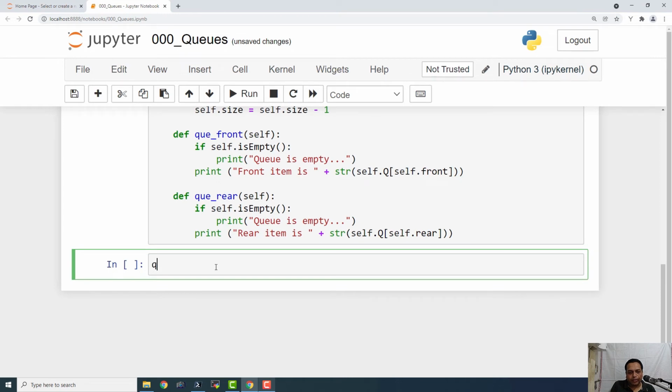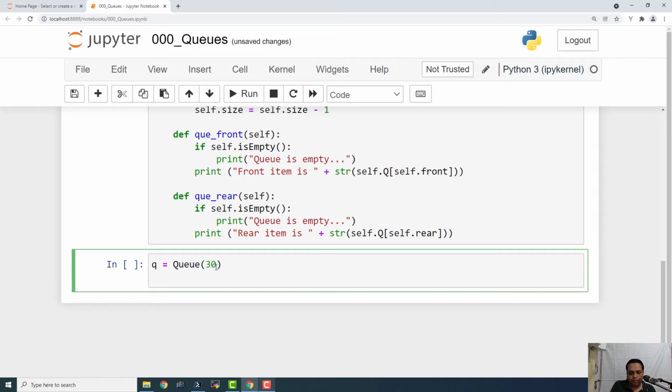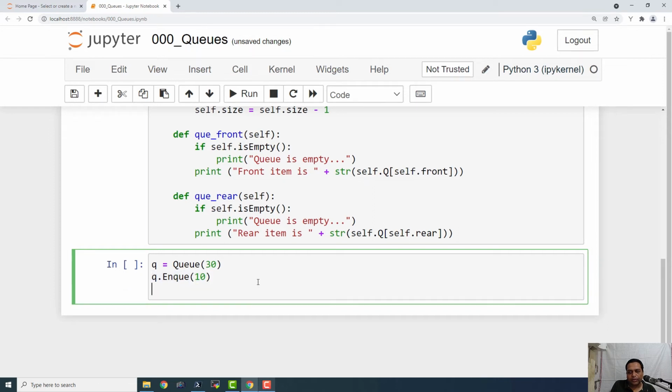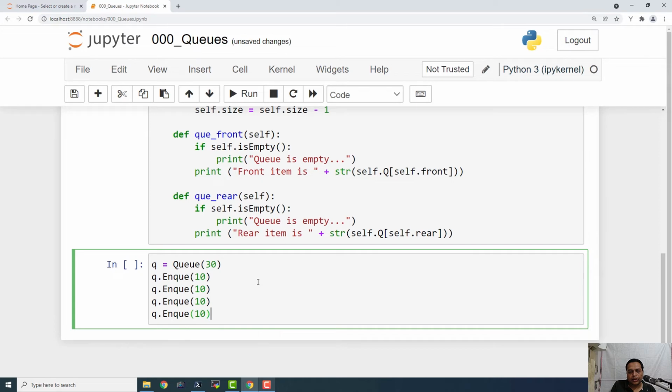So now let us define a queue. Queue equals Queue(30). Q.enqueue(10). Similarly, we can enqueue various items: 20, 30 and 40.